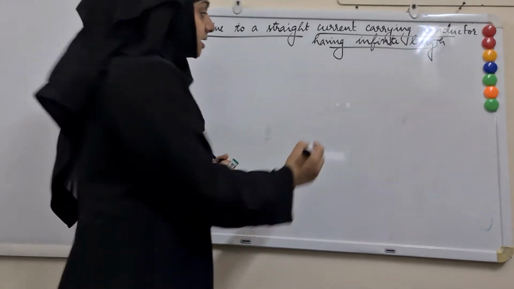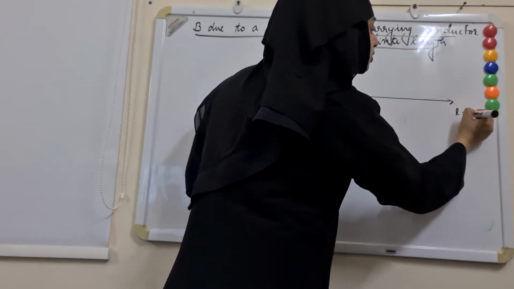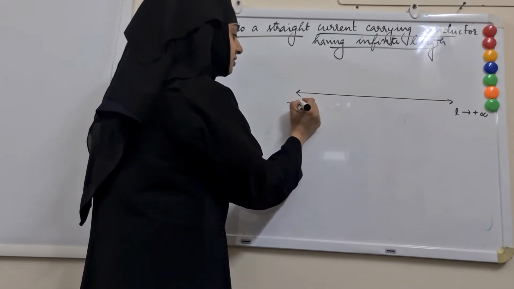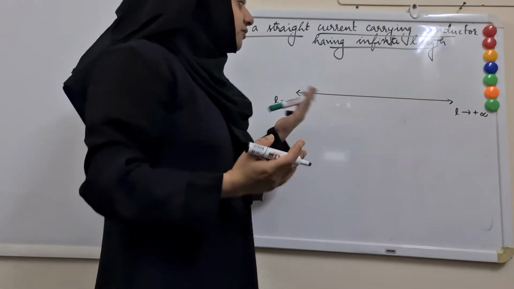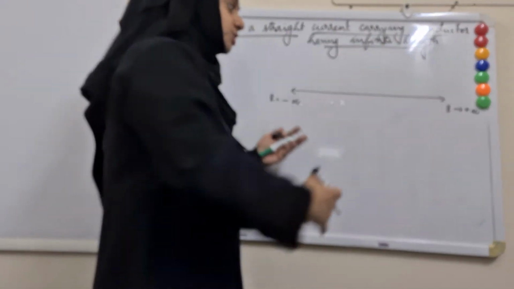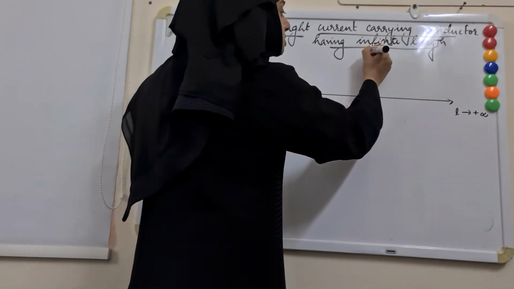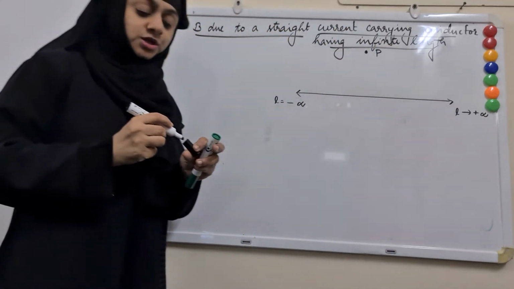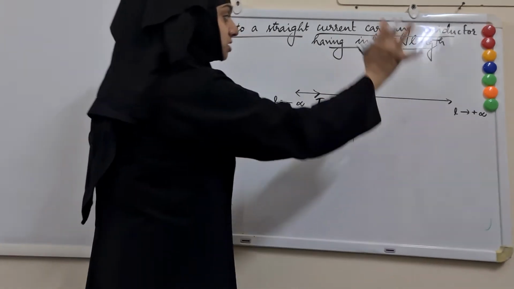So consider a wire which has infinite length. Its length extends to plus infinity on that side and its length extends to minus infinity on this side. So at any point on the conductor, we can assume it as an origin because its length is extending to infinity on both sides. So let us assume any point P where we want to derive an expression for the magnitude of the magnetic field produced by current I passing through this conductor.